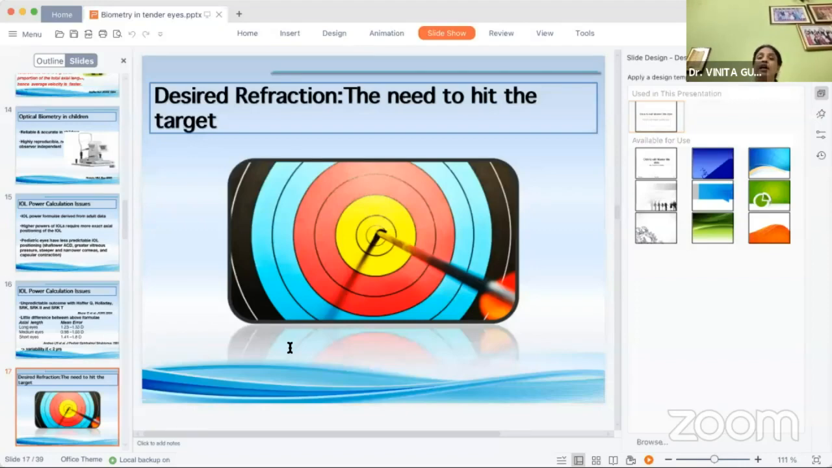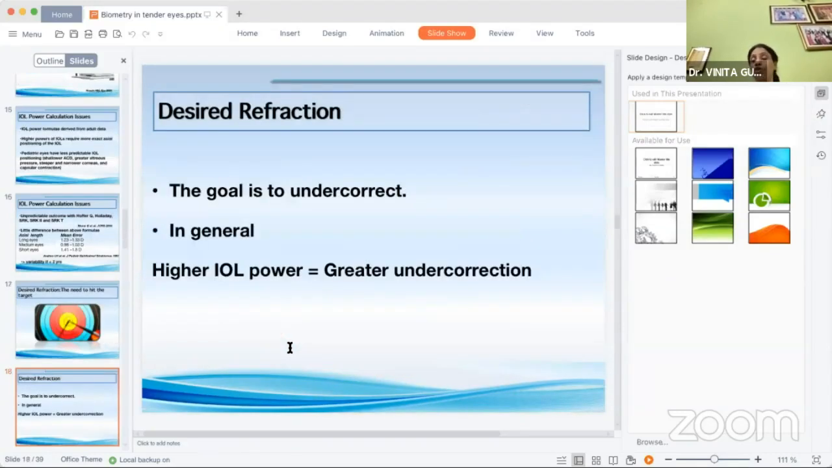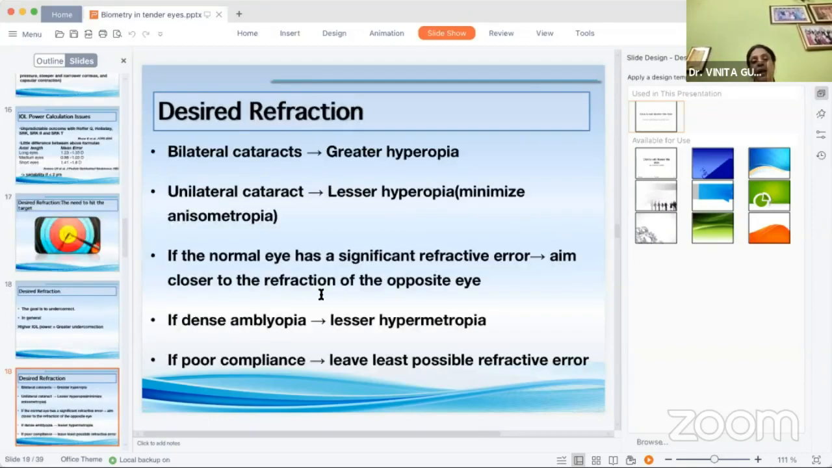As for an adult eye, obviously I will desire to be able to hit the target. But what should I do to do that? I have to do certain undercorrections. So the goal is to undercorrect. In general, the higher the IOL power, the greater the undercorrection which is required.